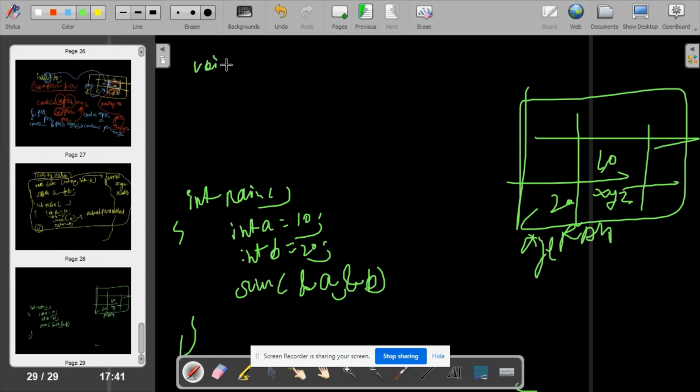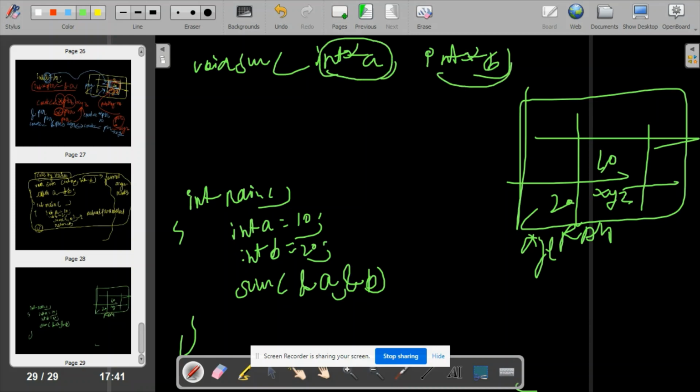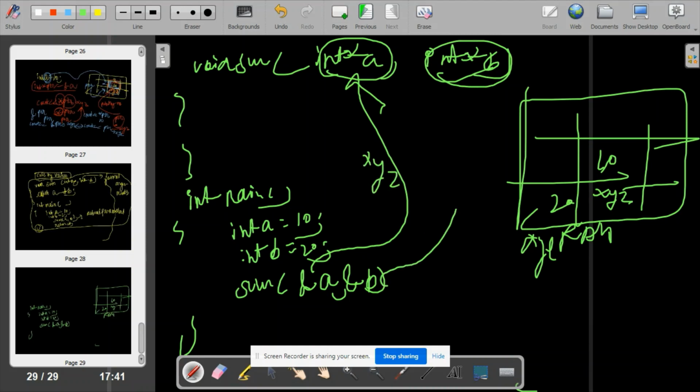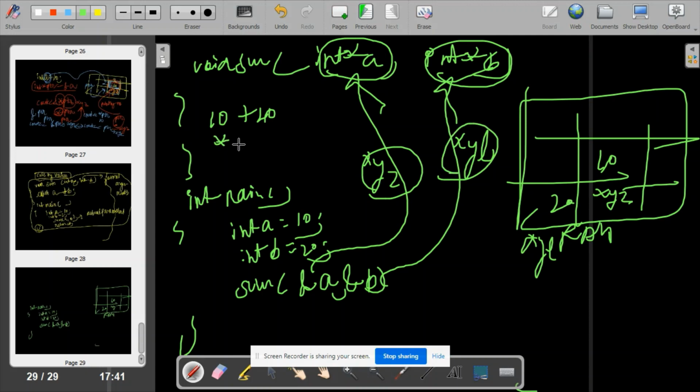It means in the void sum function, I am passing the address, and this address is caught by the pointers a and b. The values are not passed. The address xyz is passed, xyl is passed. I want to do 10 plus 20, but I have addresses. How to obtain values from addresses? Do asterisk of xyz plus asterisk of xyl.